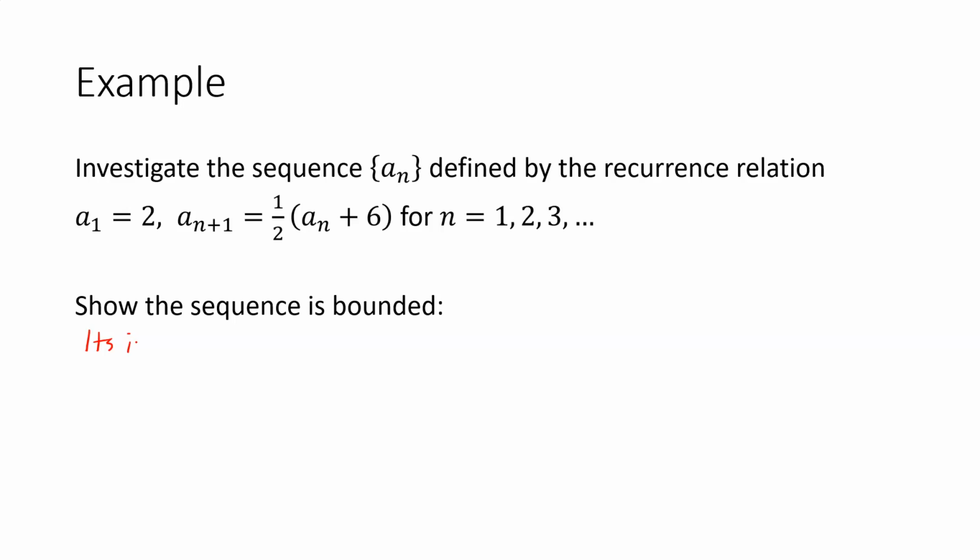It's increasing, meaning the terms are getting bigger and bigger, so the lower bound must be the first term. So all the terms of the sequence have to be greater than or equal to 2. Now the question is, do we have an upper bound? What's the upper bound of the sequence?